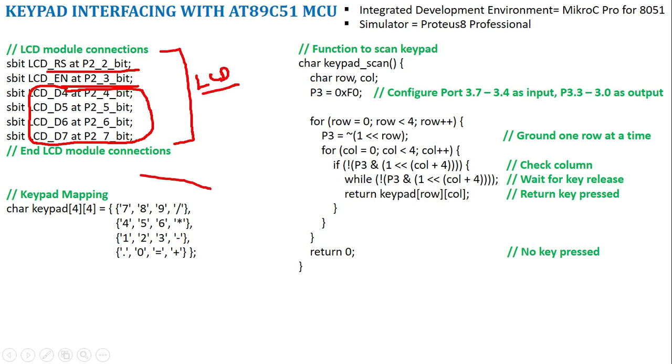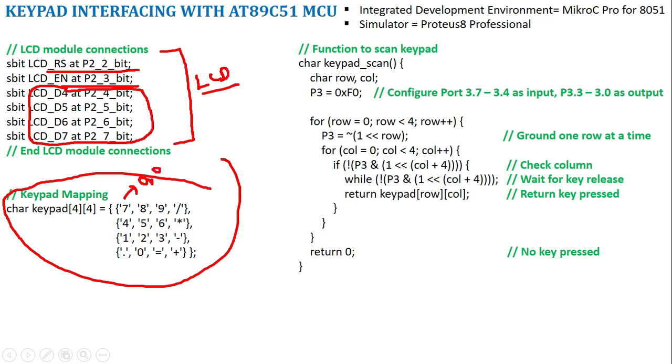Then I am going to initialize a matrix character keypad 4x4, and I am going to define the ASCII values for each position. So for example, this 7 is at 0, 0 position. 1 is at 0, 1. 9 is at 0, 2. Division is at 0, 3. Then 4 is at 1, 0. So like that we are defining 16 ASCII characters for each location in a matrix. So we are defining a matrix for each coordinate.